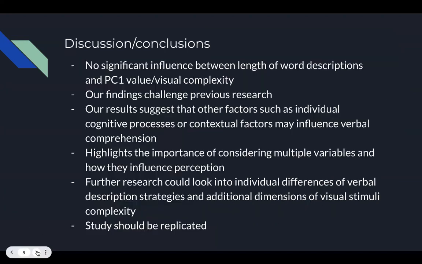The results from our study indicate that there's no significant influence between the length of word descriptions and the visual complexity and PC1 value. Our findings challenge previous research, which would suggest that there is an inverted U-shaped relationship between visual complexity and verbal description length and comprehension. Our findings may suggest that verbal description length may also be influenced by other factors beyond visual complexity, such as individual cognitive processes or contextual factors.